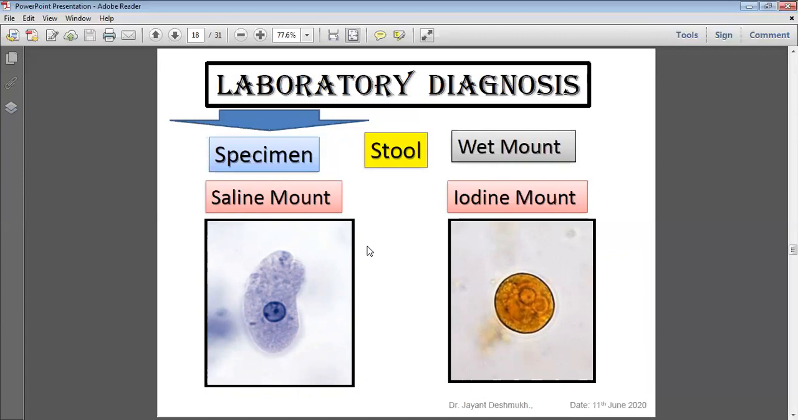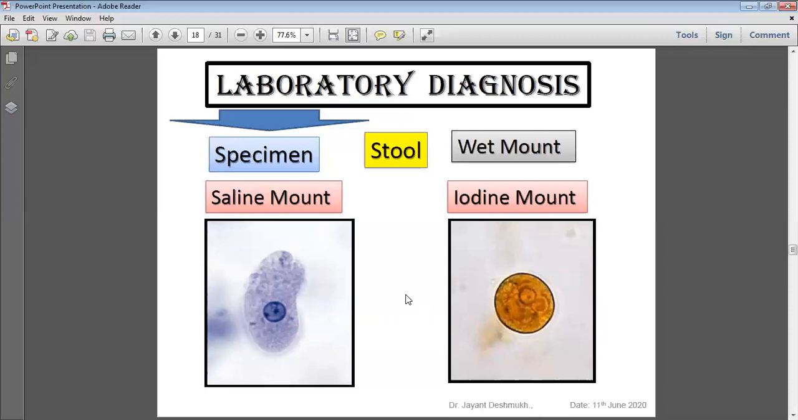In iodine mount, we observe the nuclear characteristics. With the help of nuclear characteristics only, we can differentiate whether it is Entamoeba histolytica or another species, commensal flora or non-pathogenic amoeba. This is the nucleus, a blue ring, and in the center a dot, which is the karyosome. The karyosome is central in this parasite. In other commensal flora, it may be eccentric or of another shape. This is a spherical nucleus, 2 to 4 micron, with a central karyosome. So the nucleus is better studied in iodine mount.